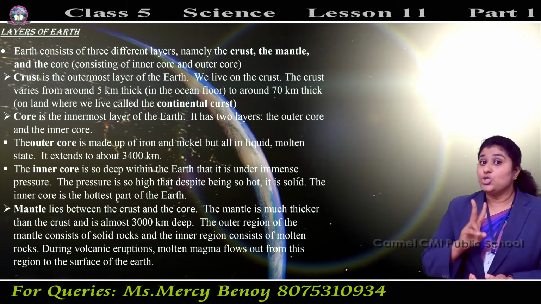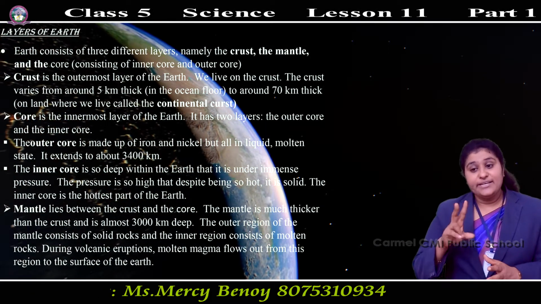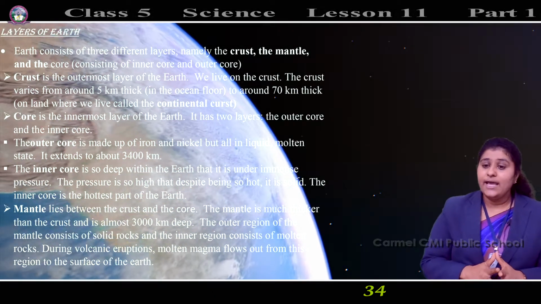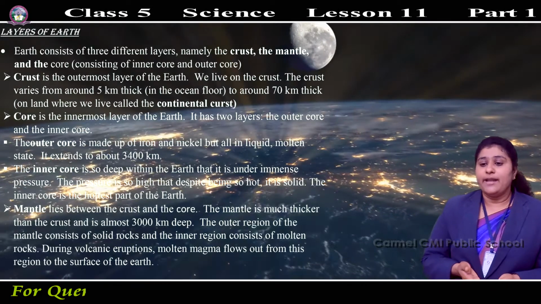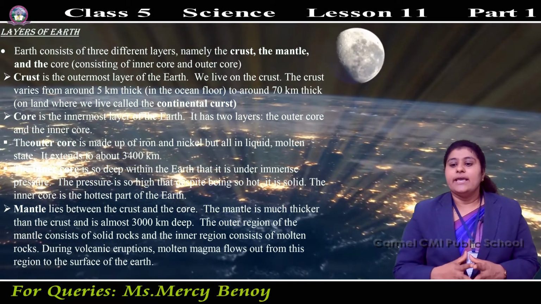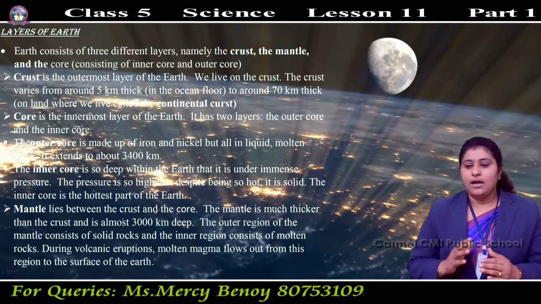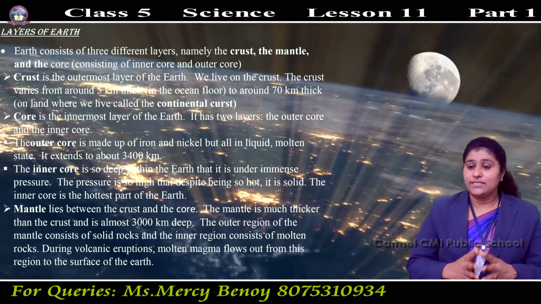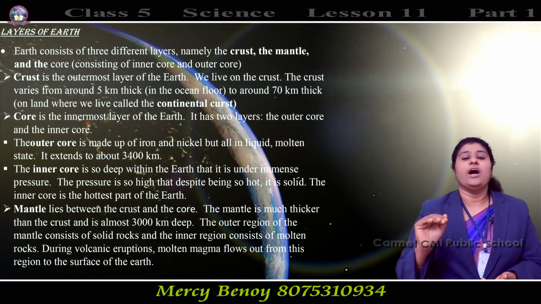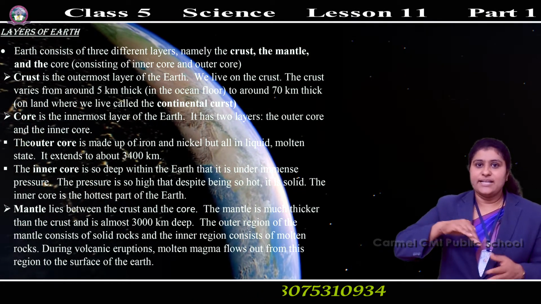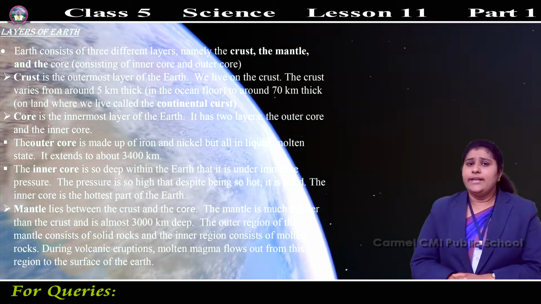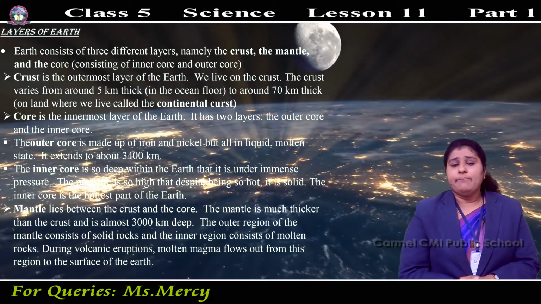It in turn has two layers: the outer core and the inner core. The outer core is made up of iron and nickel, but all in a liquid, molten state, and it extends to about 3400 kilometers. And the inner core is also made up of iron and nickel, but it is different.